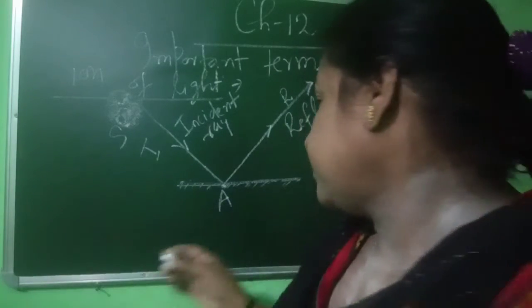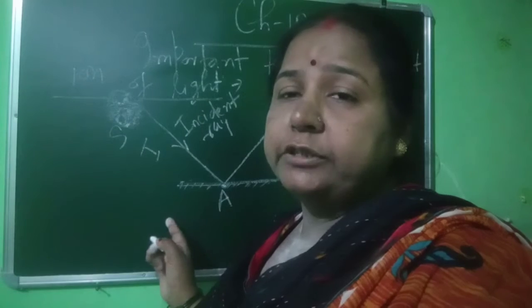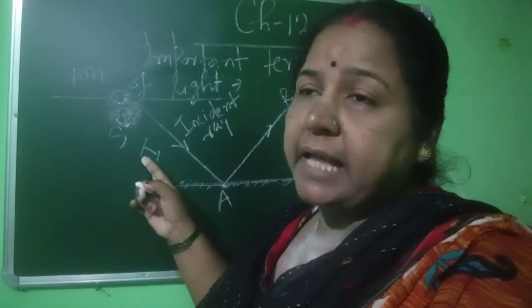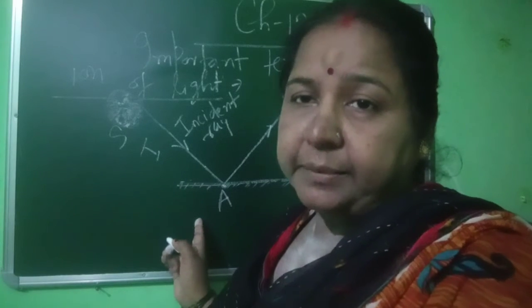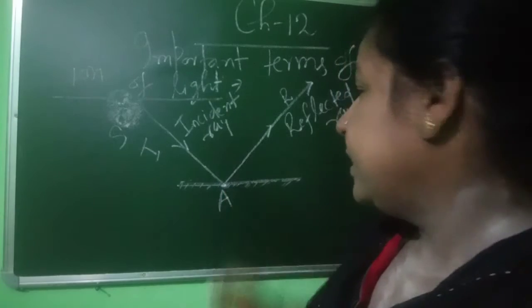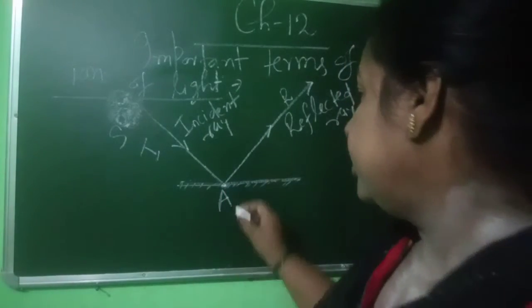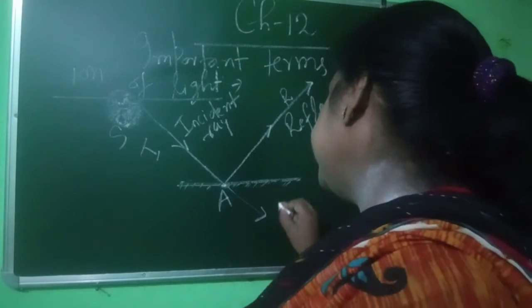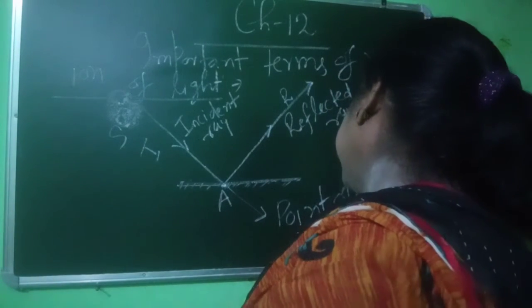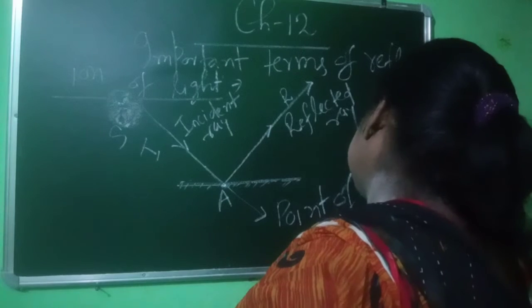Now A is the point on the plane mirror on which the incoming ray, that is the incident ray, comes. This point is called the point of incidence.